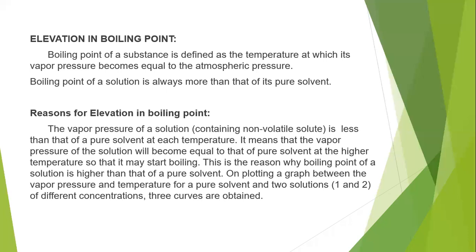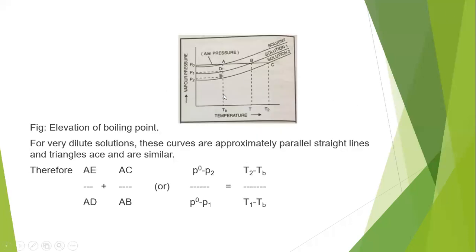Then we get three curves: one is for the pure solvent, the second is solution 1, and the third is solution 2. We have to see what the change of vapor pressure is when we increase the temperature.